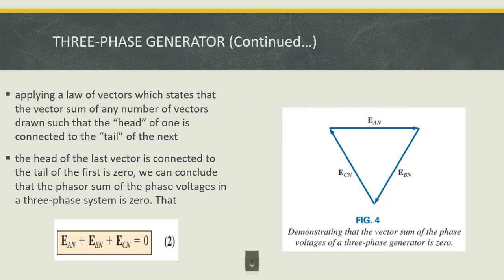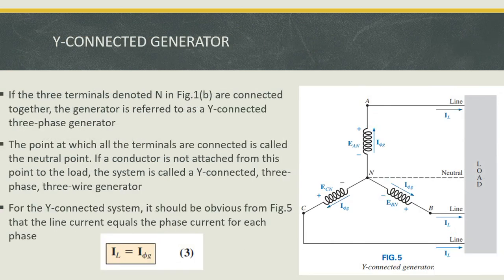Okay. So now the next one is star connected generator. Here star means we know that there are three coils. Consider it is coil number 1, coil number 2 and coil number 3. These three coils are displaced by 120 degree.